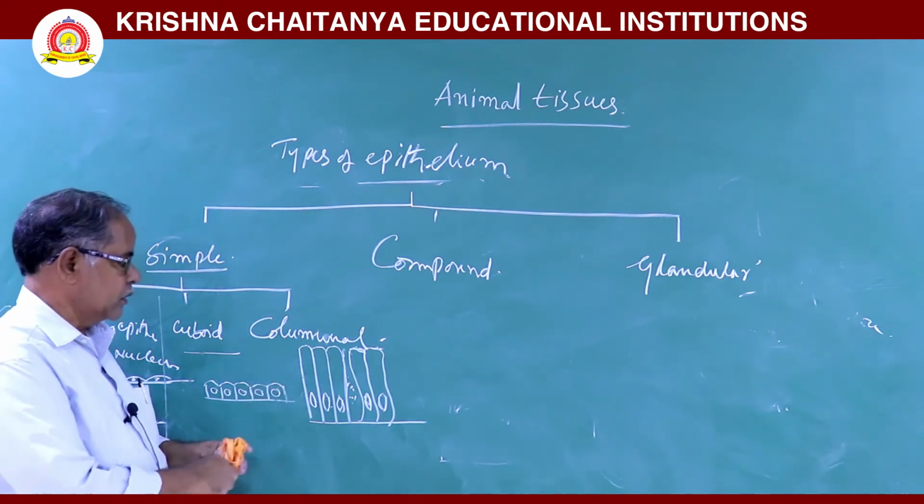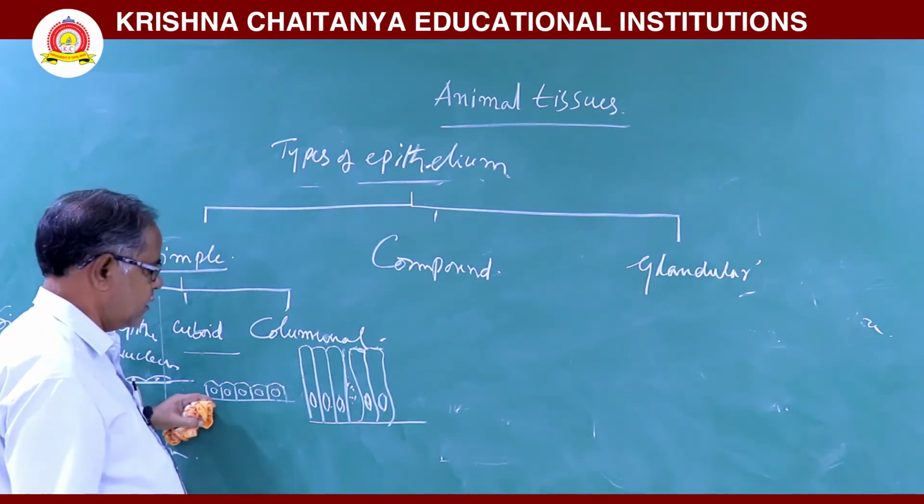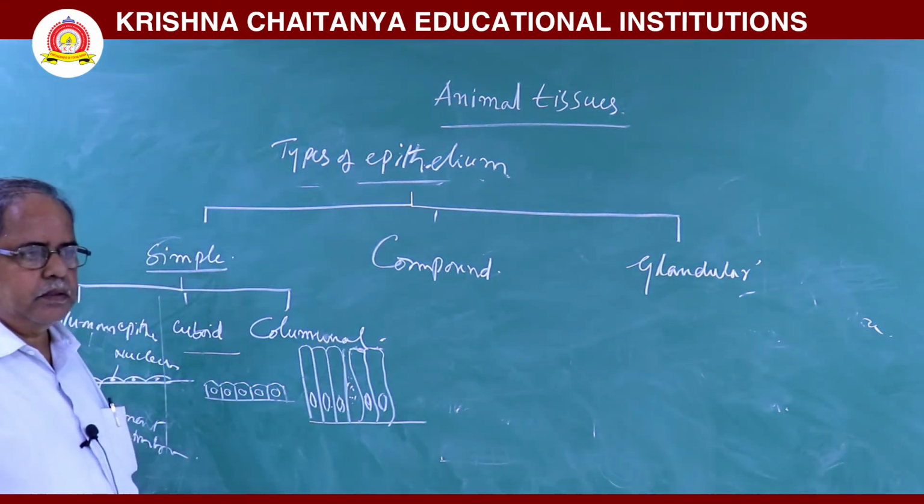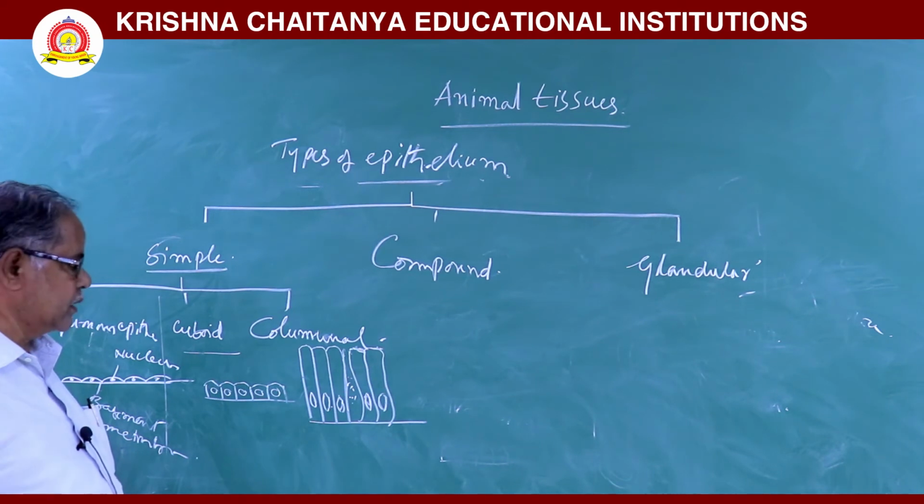In some places in columnar epithelium, gland cells or goblet cells are also seen.